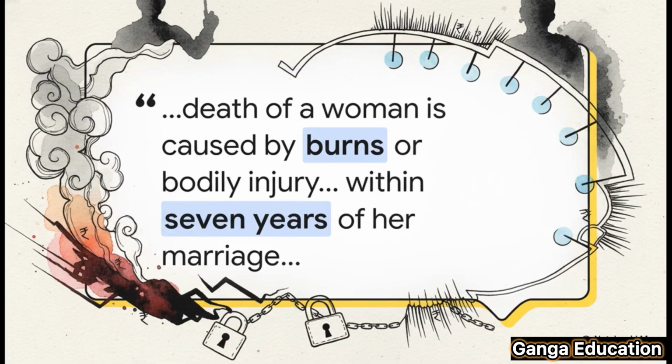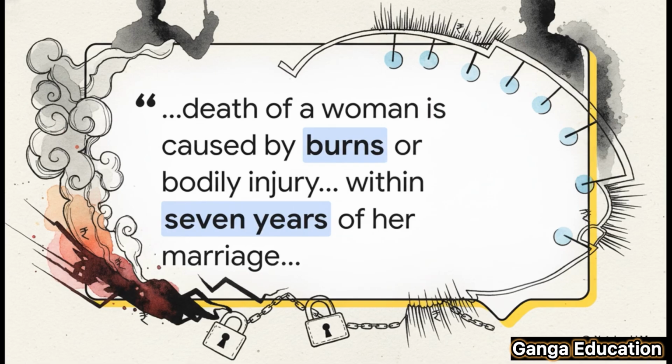Okay, what you see here is the language straight from the Act. Now, it might look like a lot of legal jargon, right? But simple language में समझें तो इसका मतलब ये है कि if a woman dies under unnatural circumstances, say from burns or some other injury, and this happens within 7 years of her marriage, and it's proven that just before she died she was being harassed for dowry by her husband or his family, then that death is legally called a dowry death.